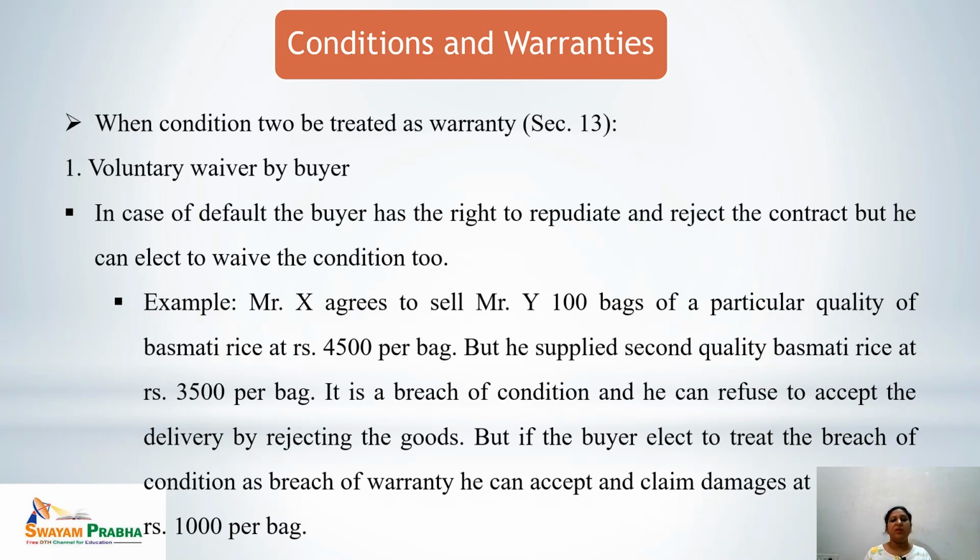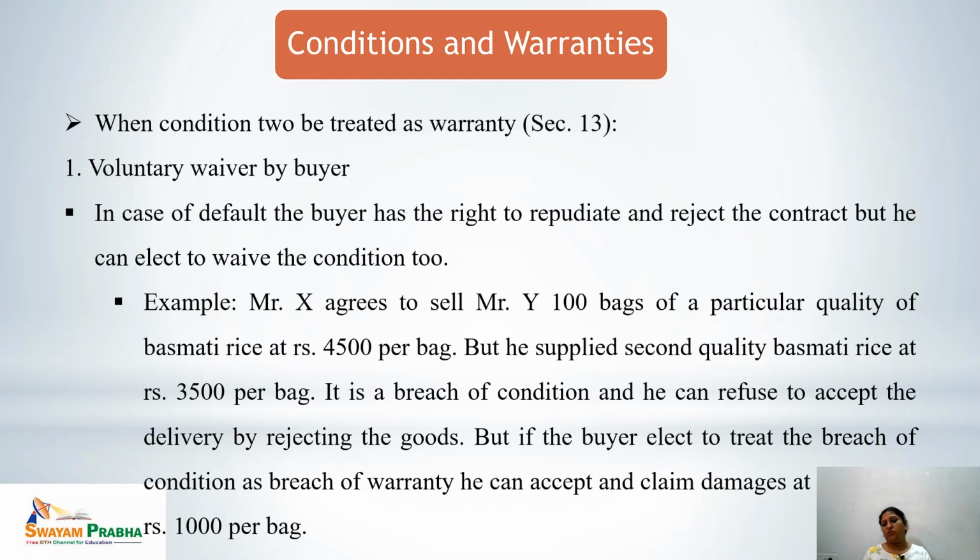Let's see the example. Mr. X agrees to sell Mr. Y 100 bags of a particular quality of basmati rice at rupees 4500 per bag, but he supplied second quality basmati rice at rupees 3500 per bag. It is a breach of condition because the condition was first class basmati rice at 4500, but what is being supplied is second quality basmati rice at rupees 3500 per bag.